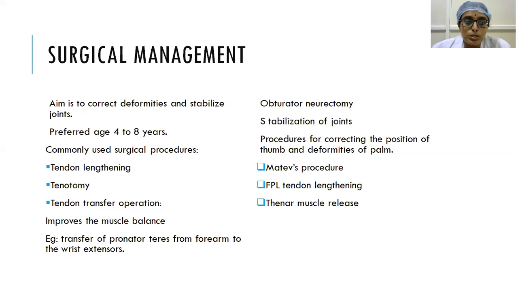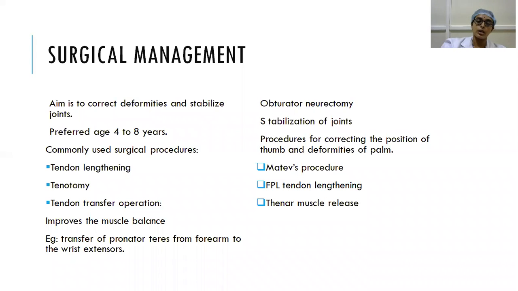These surgeries are usually done between 4 to 8 years. Commonly done surgical procedures are tendon lengthening, as we have seen earlier in ankle deformity. Suppose this is a foot drop or plantar flexor deformity, you will lengthen the tendo Achilles. When you lengthen the tendo Achilles, this deformity gets corrected. Same thing, tenotomy, the tendons are released. And tendon transfer operations, which we have discussed earlier, are done to improve the muscle balance.